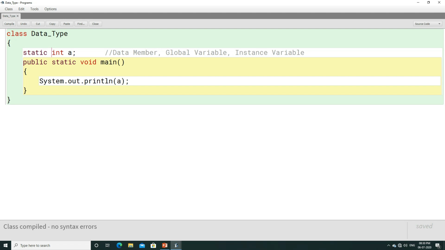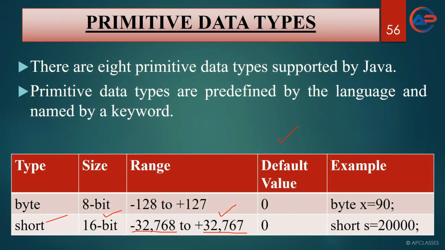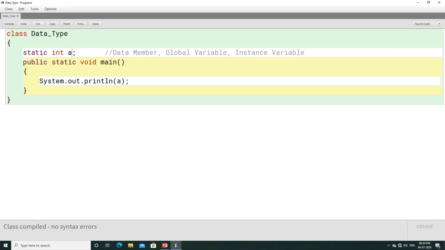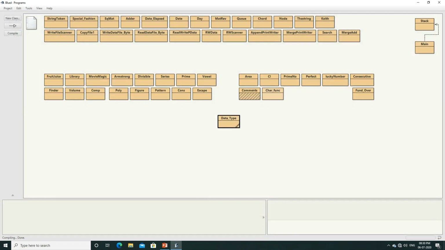So when a does not contain a value, when no value is assigned to a, it will automatically have 0. The default value of a will be 0. The reason is it is an integer, and we know that the default value of an integer is 0. And if you write double here, the default value of double is 0.0. You can compile this program and execute. Here we are getting 0.0.